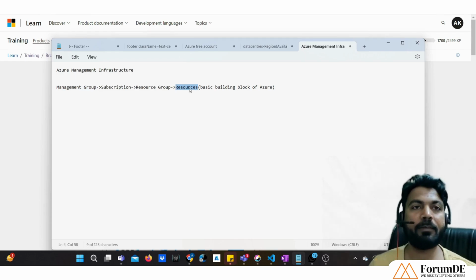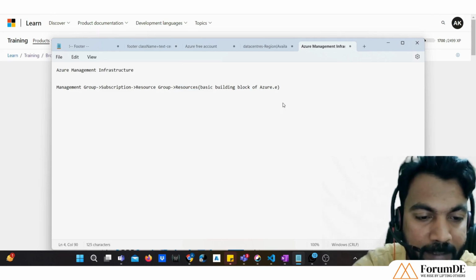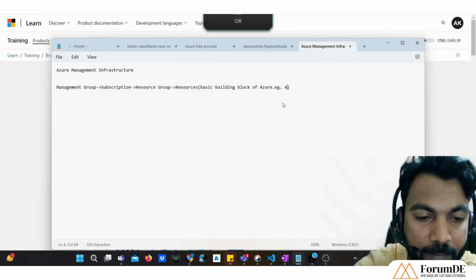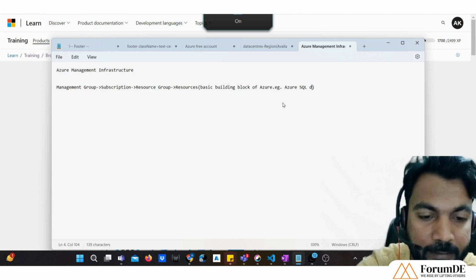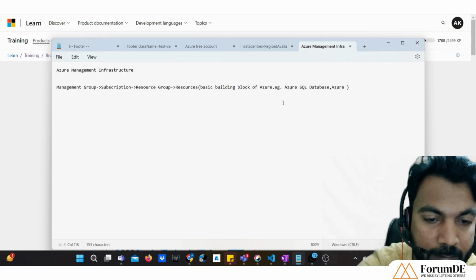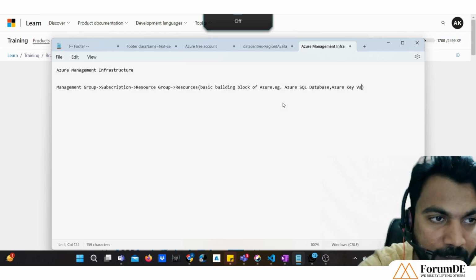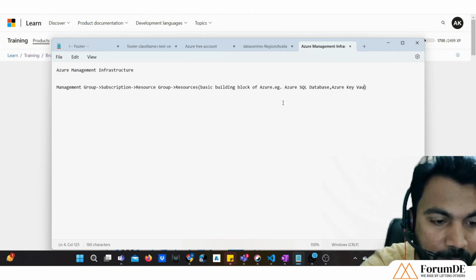If I talk about resources, then what are those resources? Let me write some examples here. Suppose we have something called Azure SQL Database. This is a resource. Azure Key Vault is a resource.